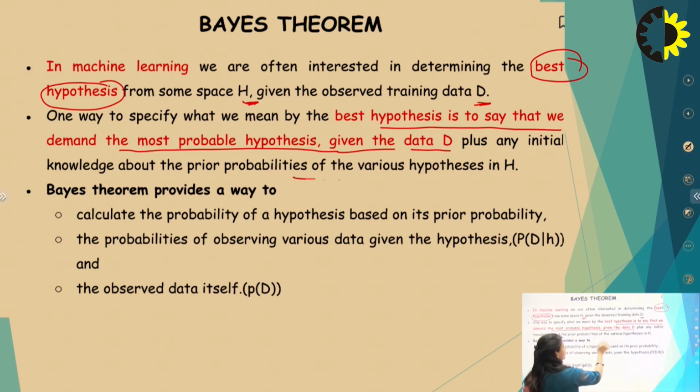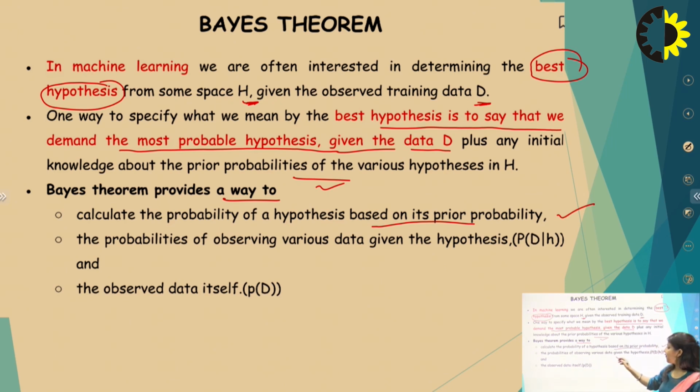We also use any initial knowledge about the prior probability of the hypotheses in H. Bayes theorem provides a way to calculate the probability of a hypothesis based on its prior probability, the probability of observing various data given the hypothesis, and the observed data itself.